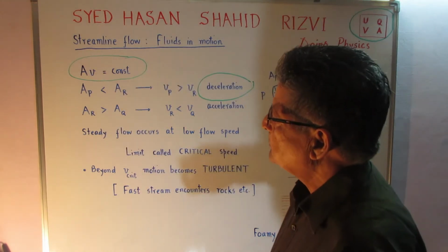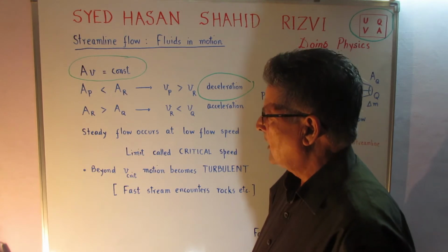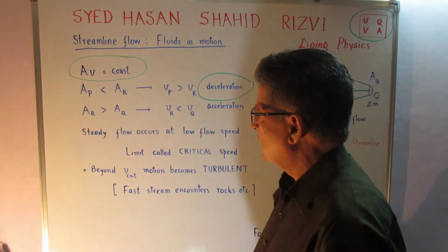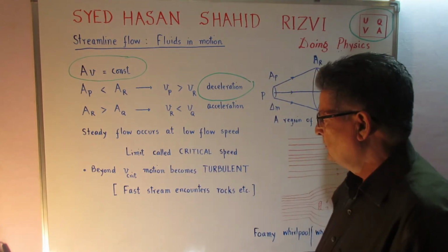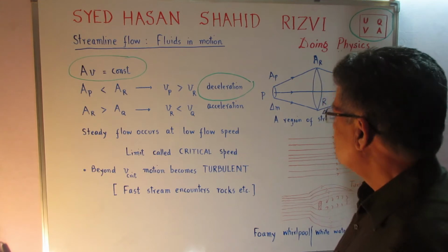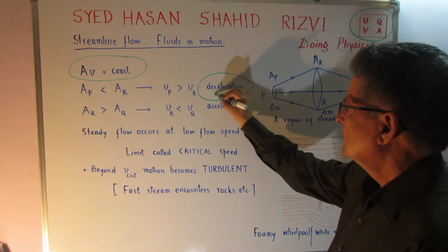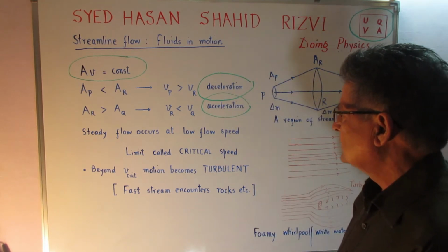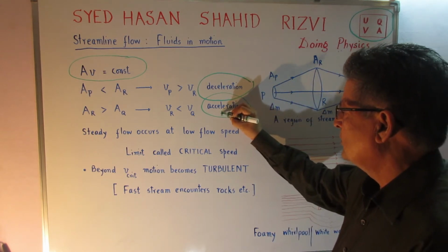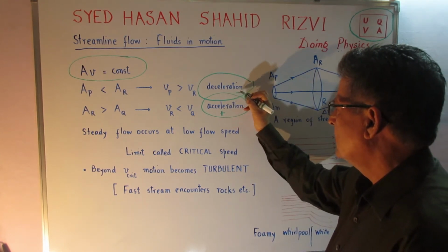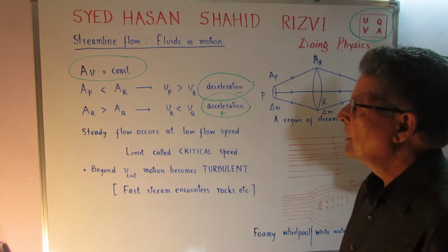Conversely, the area at point R, A_R, is greater than the area at point Q, which gives that V_R is less than V_Q, which means that from R to Q the velocity keeps on increasing, so there is an acceleration. This acceleration is positive, and the acceleration over here is negative. So you can say that there is negative and positive acceleration which occurs.